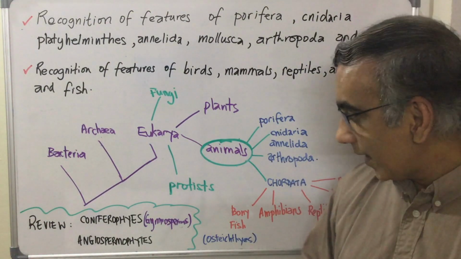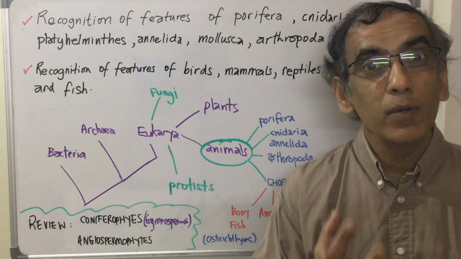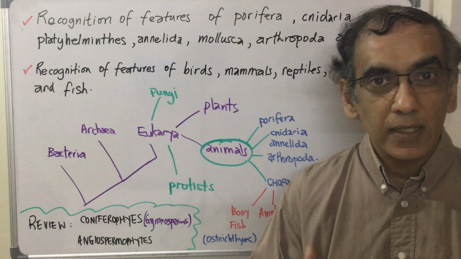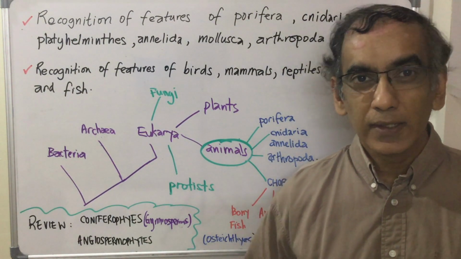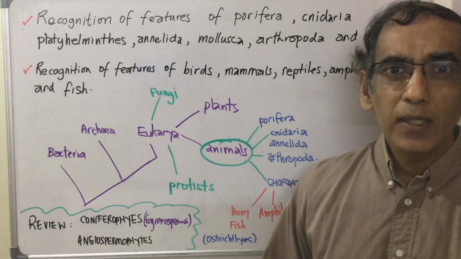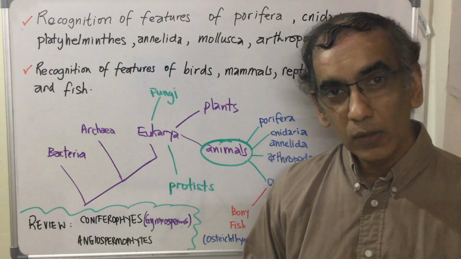So if you said that the coniferophytes, also called the gymnosperms, are the cone-bearing plants, and the term gymnosperm literally means naked seed. So when you shake a lot of these cones, the seeds fall out. That is one of the key features of the gymnosperms. But of course there are many other features of this and all of the other groups which you had to list in your last assignment.